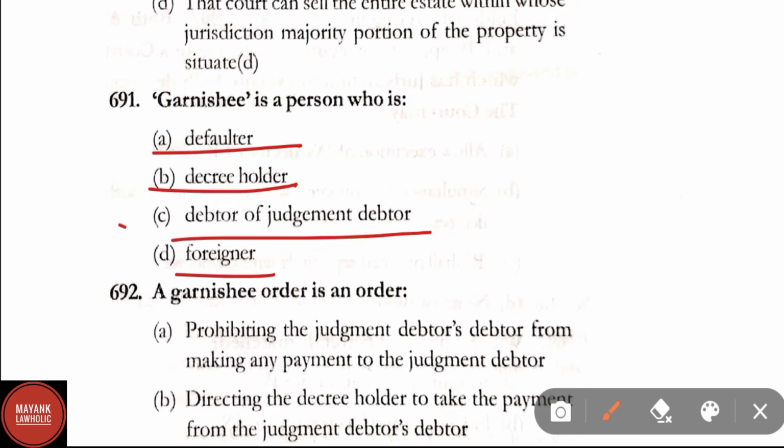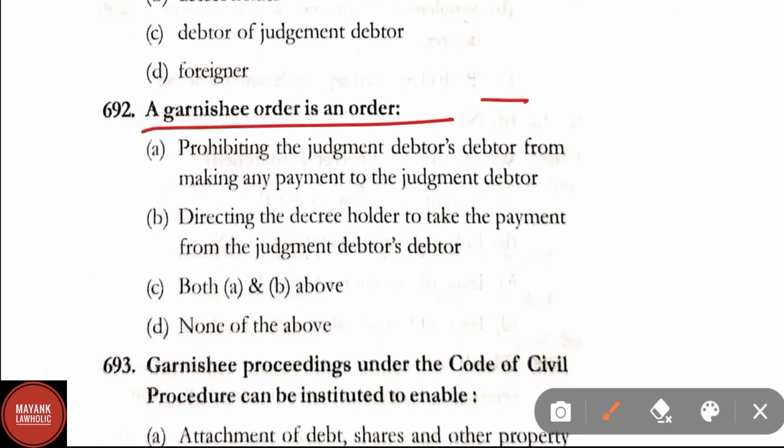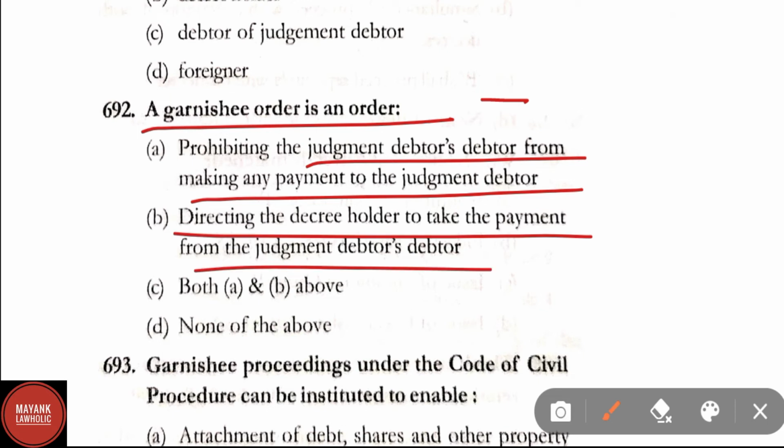Here correct answer is option C, that is debtor of the judgment debtor. Garnishee is a person who is debtor of judgment debtor. Question number 692. Garnishee order is an order prohibiting the judgment debtor's debtor from making any payment to the judgment debtor, directing the decree holder to take the payment from the judgment debtor's debtor, both A and B, none of the above. Here correct answer is option C, both A and B.